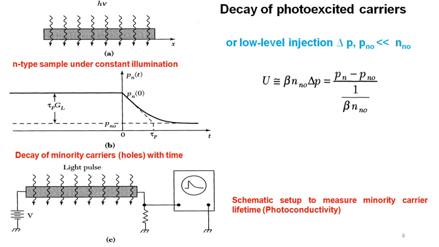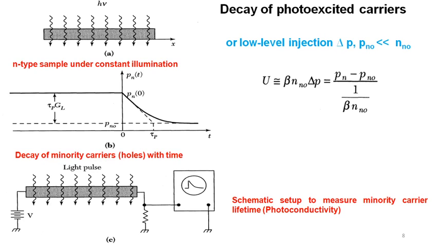But if you want to see the decay of photoexcited carriers, in the first figure, A, there is an n-type semiconductor material under constant illumination of light, shown in terms of photons. Then how do the minority carrier holes decay with time? We have a steady state condition, and the decay of holes with time, dpn by dt, is shown here at steady state, with the corresponding tau of p, the carrier lifetime for the holes.